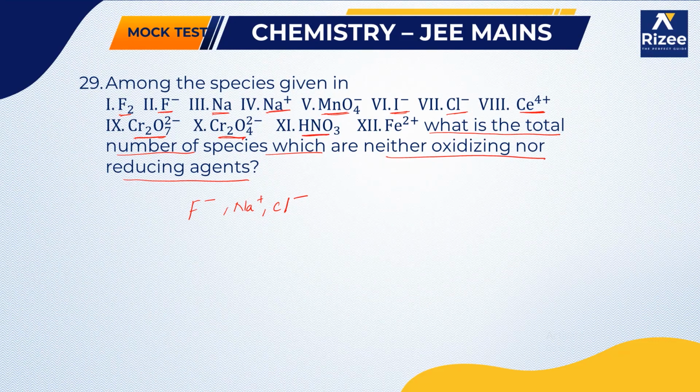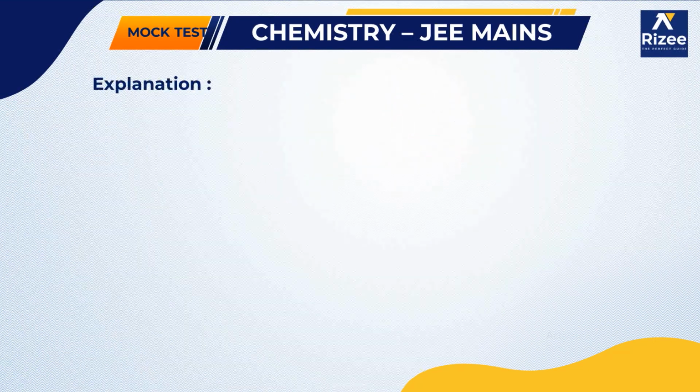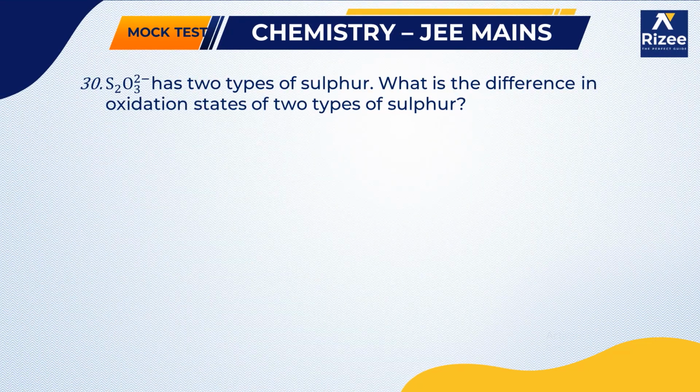Nitric acid HNO3 is a good oxidizing agent. Fe2+ is a good reducing agent. So the total number of species which are neither oxidizing nor reducing agents is 3. Moving on to the next question.